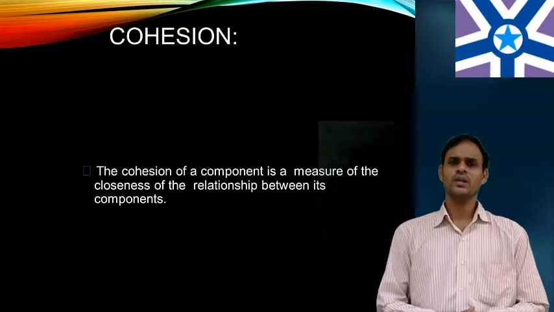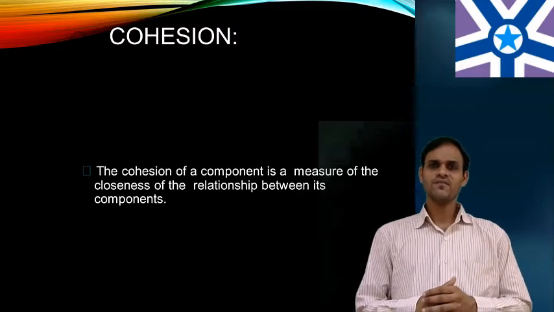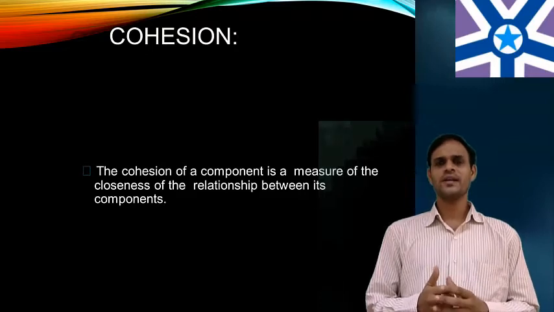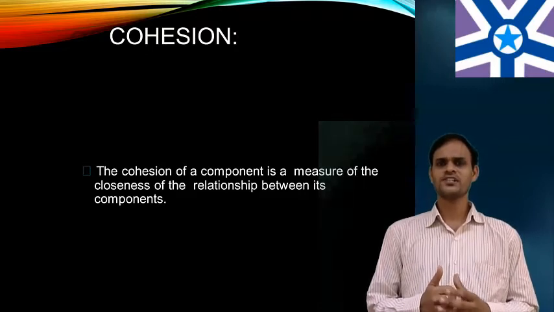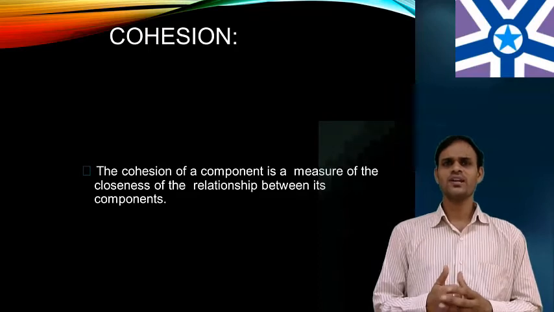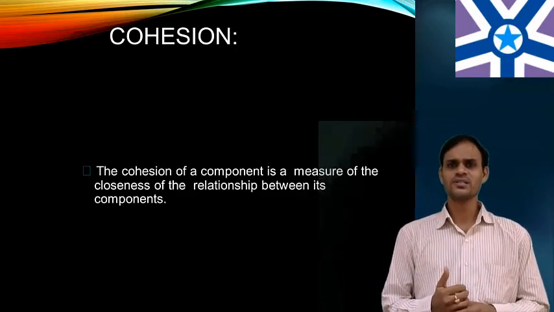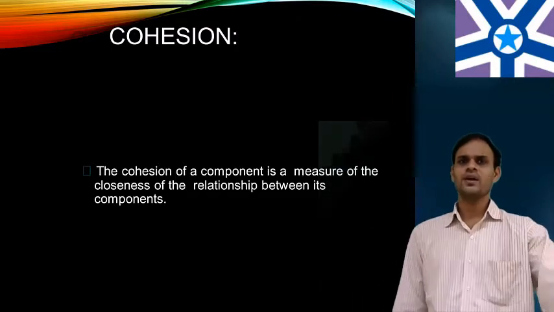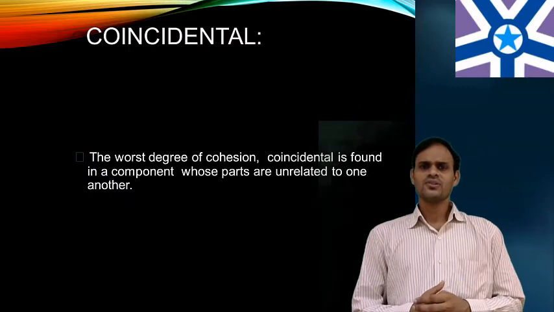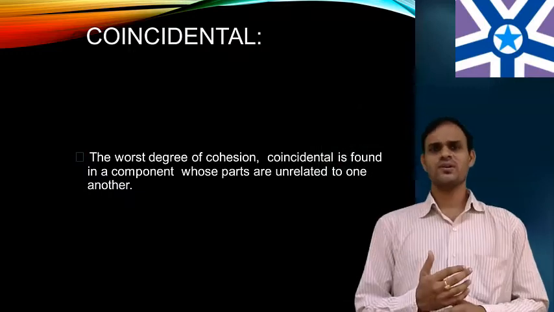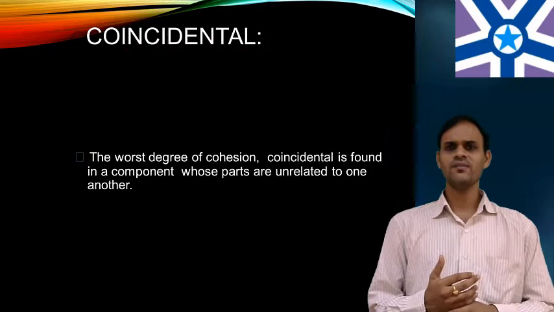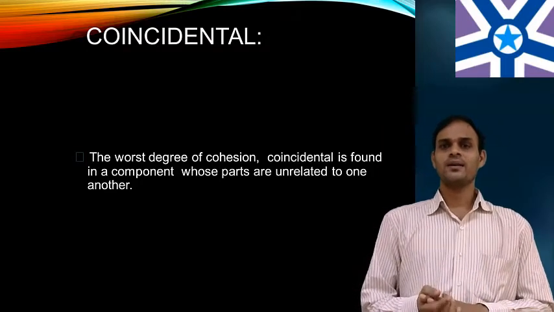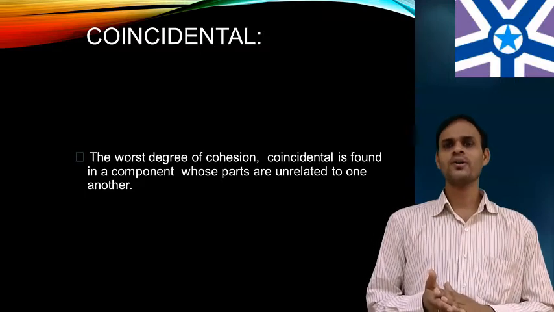So what is cohesion? The cohesion of a component is a measure of the closeness of the relationships between its components. How much are they related to each other? Next one, coincidental cohesion. This is the worst degree of cohesion, coincidentally found in a component whose parts are unrelated to one another. They are not related to anyone.